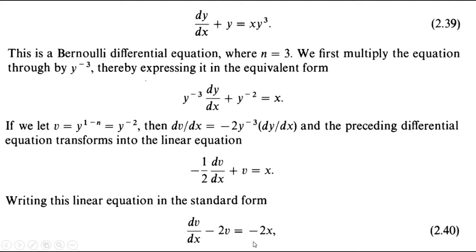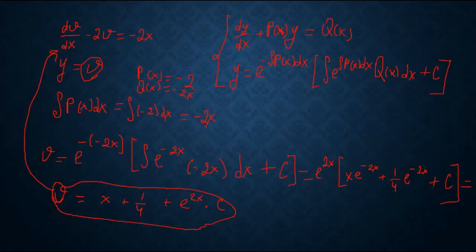So when we obtain the solution from this differential equation, instead of v, we need to put y to the power minus 2. So at the end, instead of v, we write y to the power minus 2.